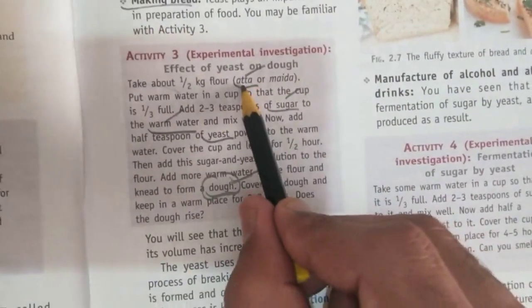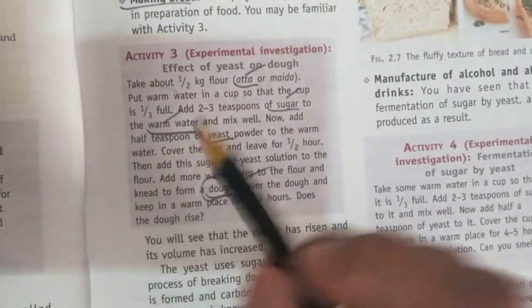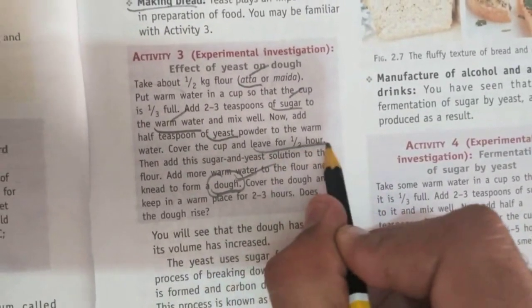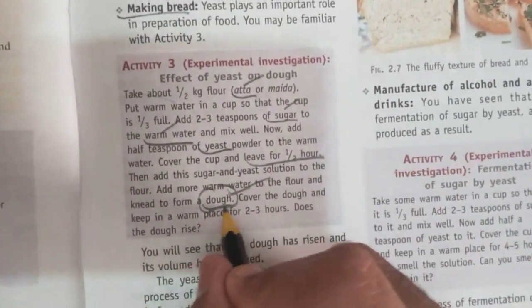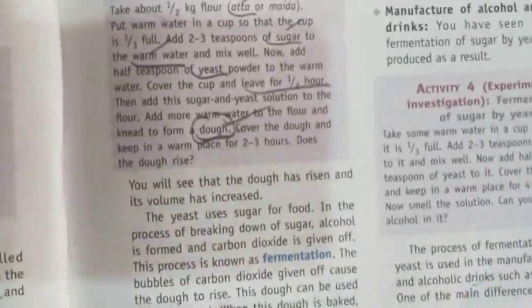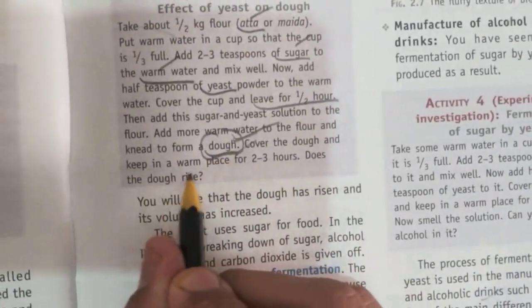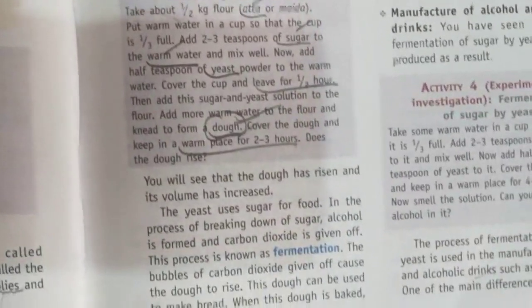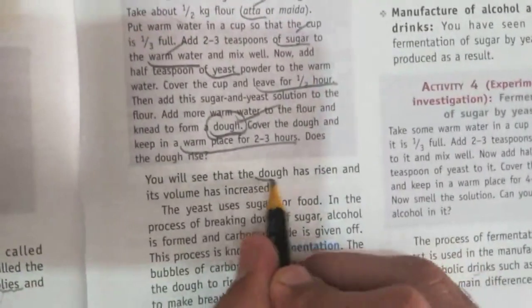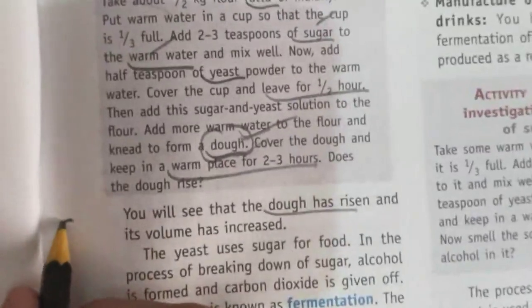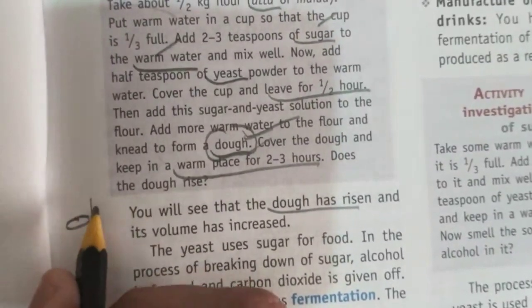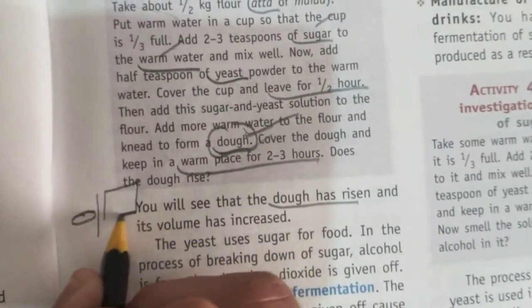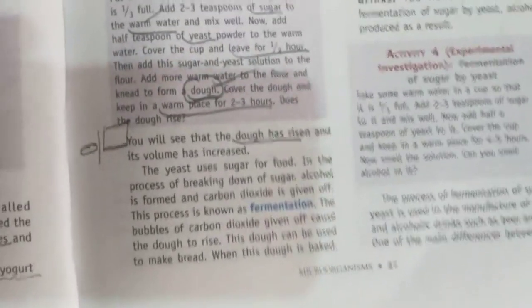They have taken a mixture of atta, sugar, warm water, and yeast, and left it for half an hour. Then dough will be produced. Then this dough is placed in a warm environment for 2 to 3 hours. What will happen? The dough will rise in size. Suppose they have placed this much size of dough. After 3 hours, the size of the dough is going to increase. How has the size increased?